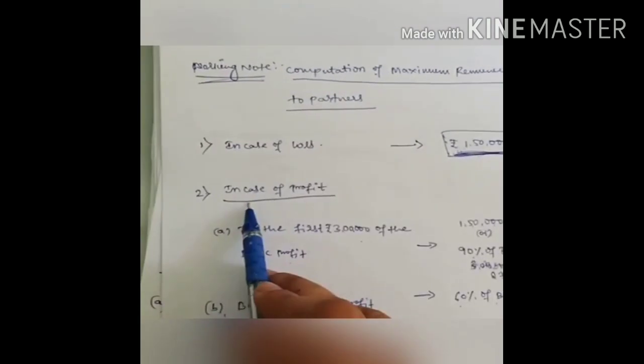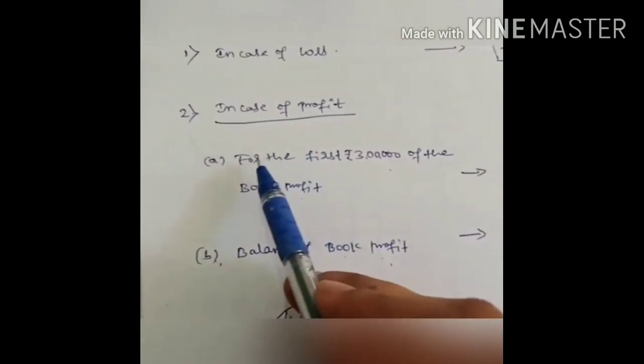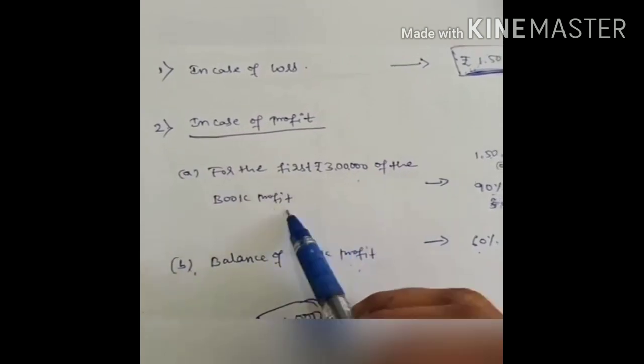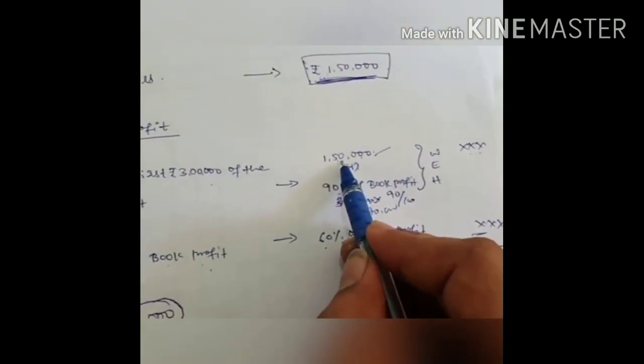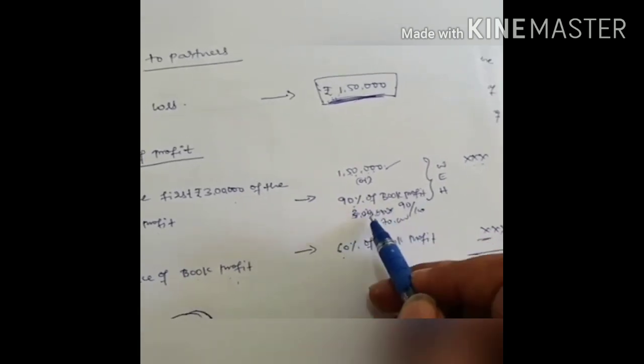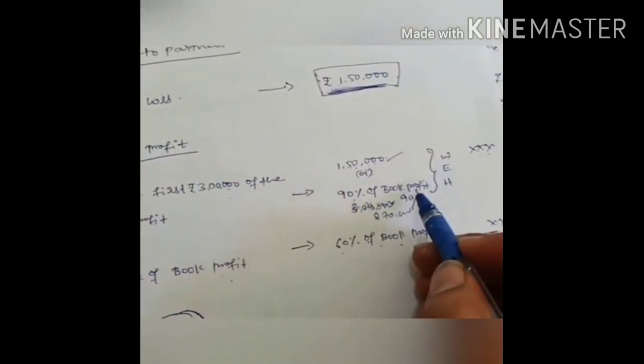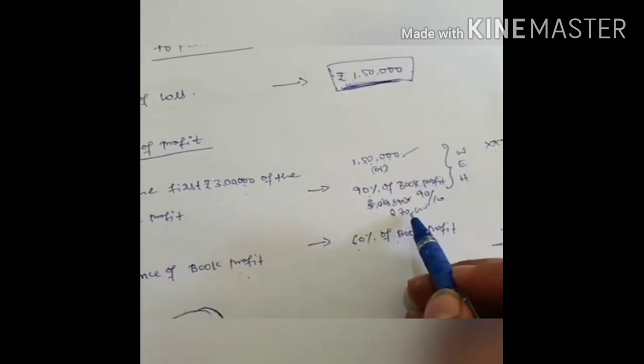In case the book profit is a profit, how to compute it? Two situations arise. For the first 3 lakh of book profit, you calculate 1,50,000, which is a standard amount, and 90% of the book profit, that means 90% of 3 lakh, which is 2,70,000.